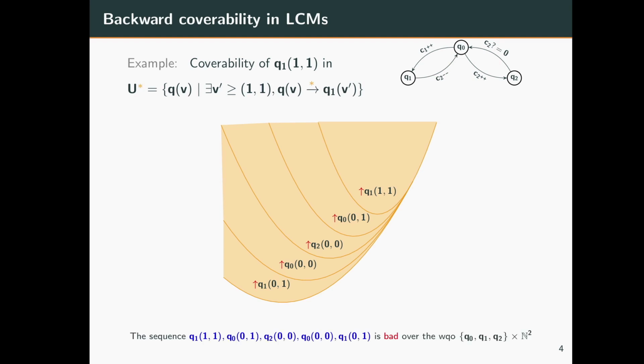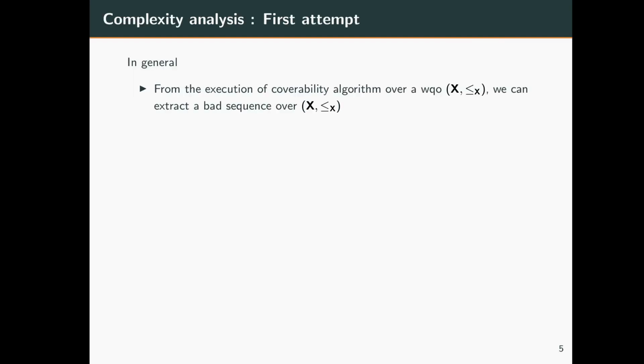Now notice that during this computation we actually derived a bad sequence, that is the sequence q1 1, 1, q0 0, 1 up till q1 0, 1 over the well quasi-order q0 q1 q2 times n2. This example serves to illustrate that in general, from an execution of a coverability algorithm over a well-structured transition system, let's say over some well quasi-order X, we can extract a bad sequence from the running of the coverability algorithm. More often than not, the running time of the algorithm depends roughly on the length of this bad sequence.